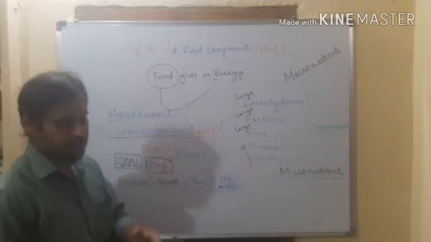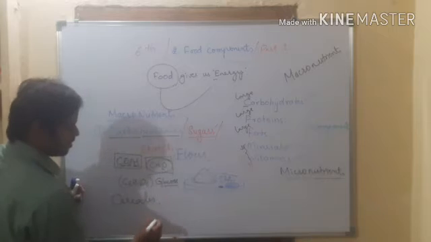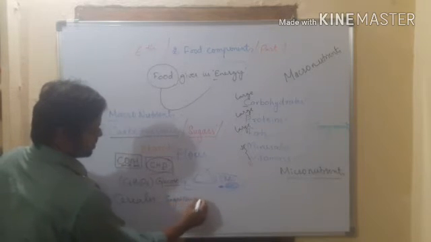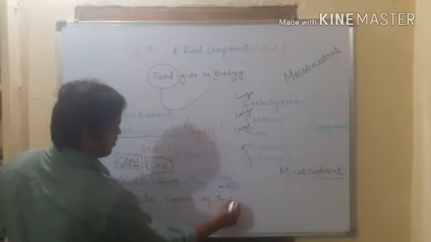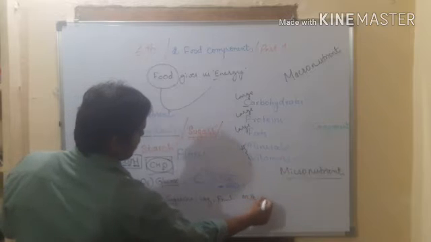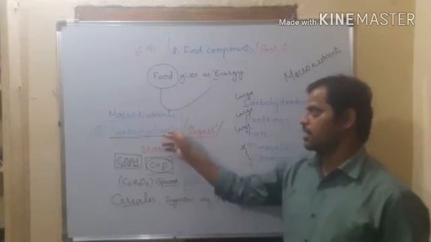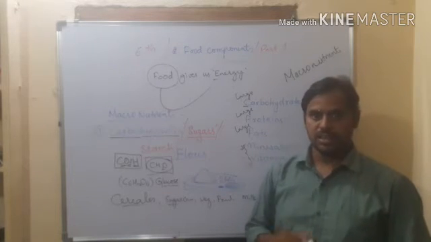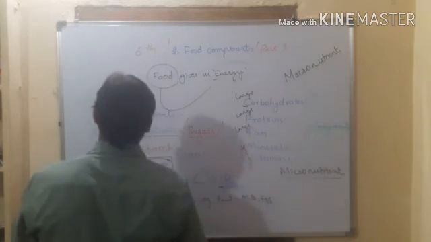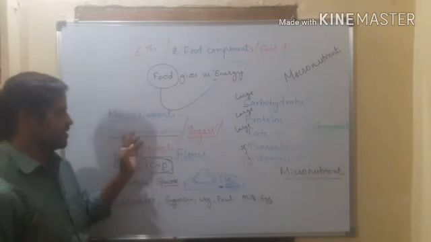So what kind of food contains carbohydrate? We can get carbohydrate mainly from cereals, as well as sugarcane, vegetables, fruits, maximum all plant products, and some animal products like milk and egg. So like this we get carbohydrates from food like cereals, sugarcane, vegetables, fruits, milk, eggs, etc.